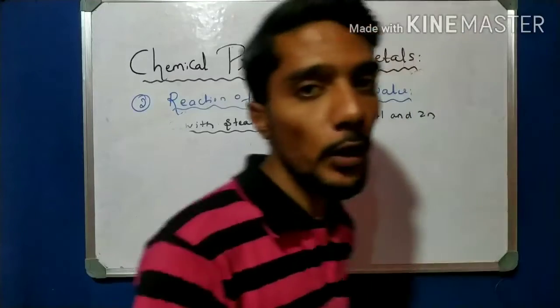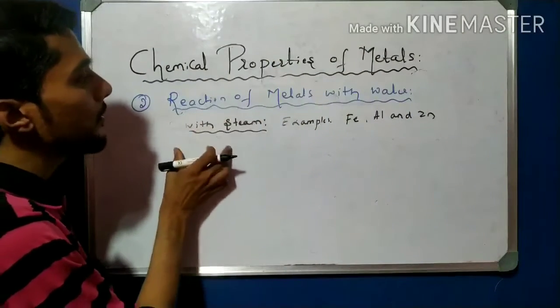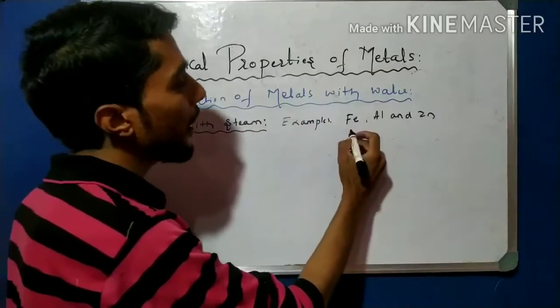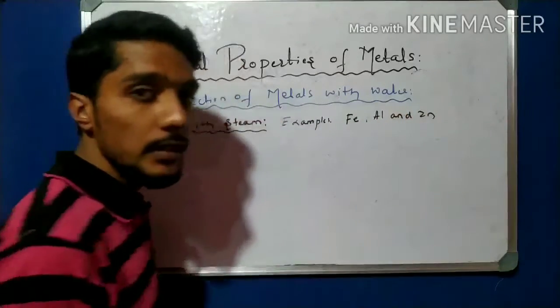You have to remember this point. One is iron, one is aluminium, and one is zinc.